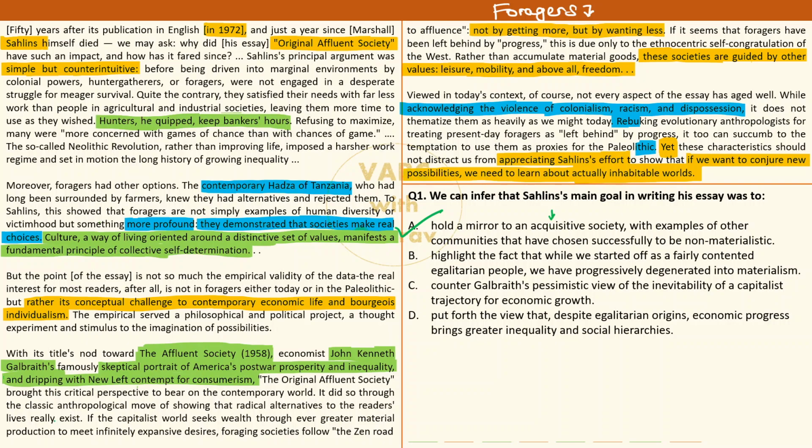Why are the other options wrong? Let's walk through them very quickly. B. Highlight the fact that we started off as a fairly contented egalitarian people. Egalitarian, once again, ideally the word is very positive. Egalitarian is where you seek the benefit of the community as a whole, broad level पे, greater good, सबकी भलाई के लिए. So ऑप्शन बी का मीनिंग ये होता है कि सालिन ने ये ऐसे क्यों लिखा, टू टेल मैनकाइंड